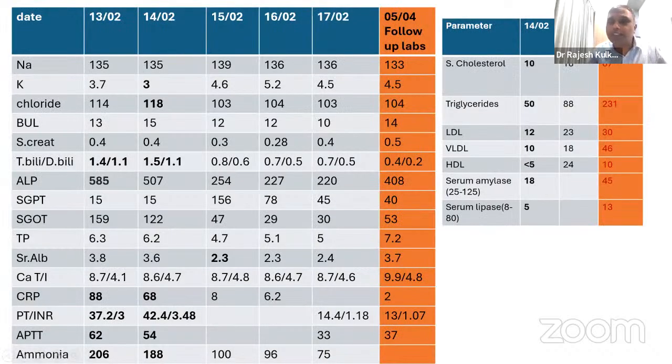So this is the follow-up lab, and you can see the cholesterol has normalized, the triglycerides have gone up, in fact, it is a little on the higher side. LDL is normal, VLDL is normal, HDL is slightly low, but the amylase from 18 went to 45 and lipase went from 5 to 13. So all this biochemistry got corrected and the child also got better. The INR on the follow-up labs is also normal. The CRP was normal and the rest of the investigations were also okay.